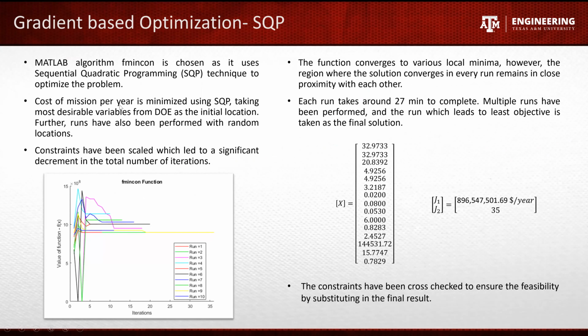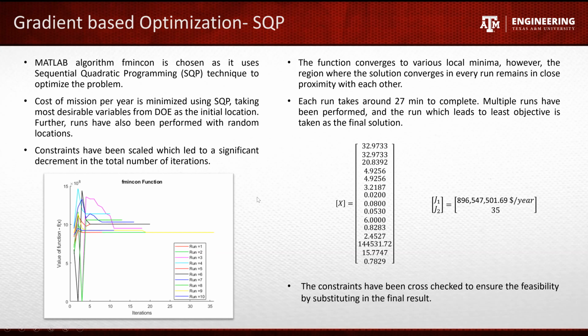We observe that the optimum point obtained from the DOE doesn't satisfy the constraints as well, but however, it is taken. And we have performed sequential quadratic programming for gradient-based analysis. This algorithm is chosen because it uses separate methods depending on the design variable position with respect to constraints. Each run takes around 27 minutes, and multi-start was employed within the bounds, and many runs were carried out. A graph is plotted which shows the convergence between the value of function and the iterations.